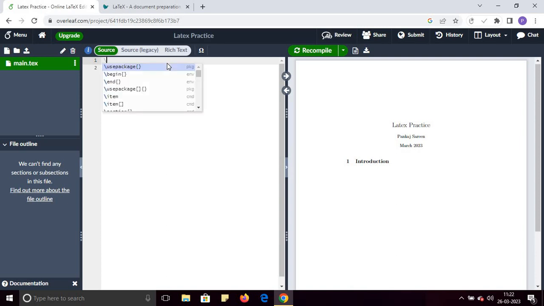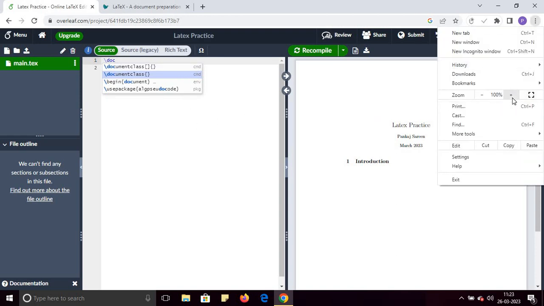Every LaTeX document has mainly three components. In this course I will cover all the different concepts related to LaTeX in detail. First of all, a LaTeX document has three main components: the document class, the begin document, and the end document. So let's start. For the document class, it also provides you suggestions, as you can see on the screen. Let me zoom.